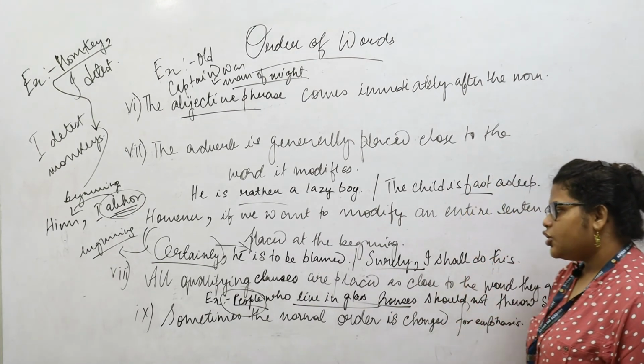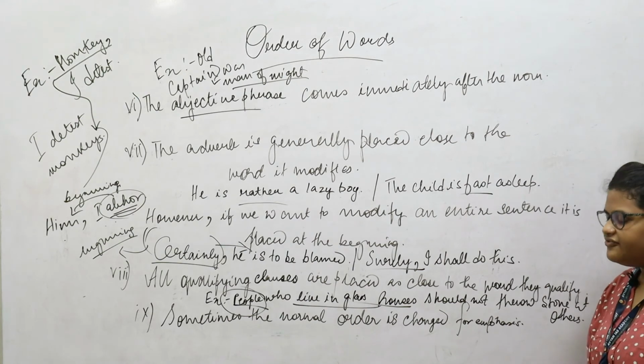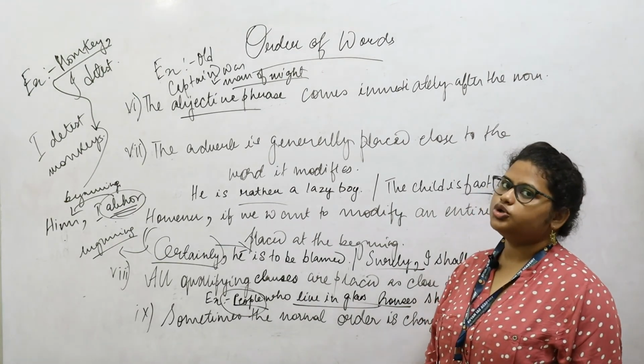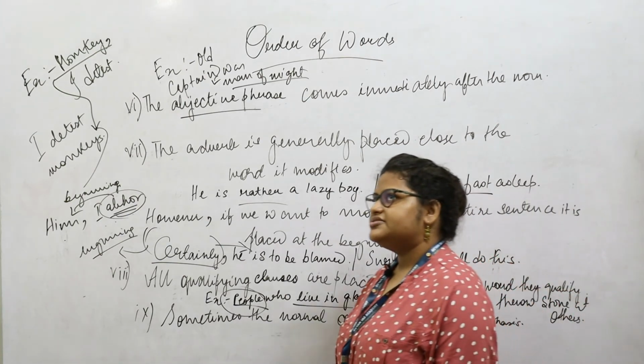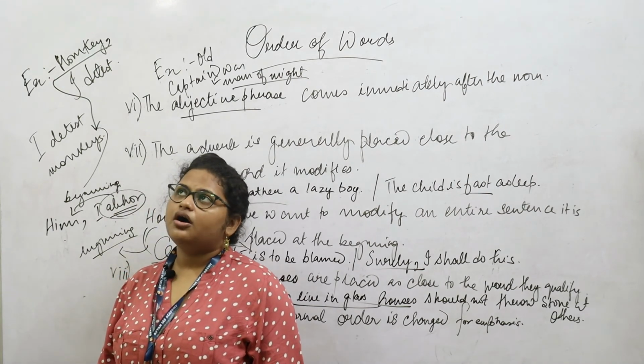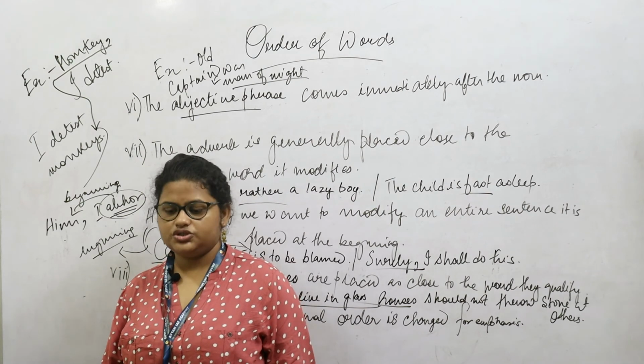And the qualifying clauses are placed as close to the word that it qualifies. And finally, sometimes the normal order of the words is changed in order to emphasize. They are also sometimes used in poetic meters and divisions.